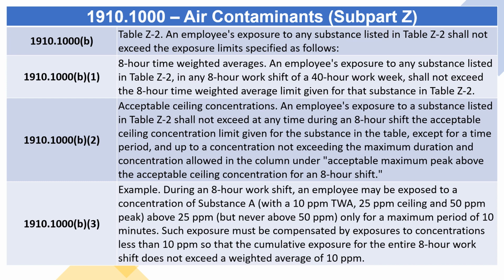1910.1000(b)(3) Example. During an 8-hour work shift, an employee may be exposed to a concentration of substance A, with a 10 ppm TWA, 25 ppm ceiling and 50 ppm peak, above 25 ppm, but never above 50 ppm, only for a maximum period of 10 minutes. Such exposure must be compensated by exposures to concentrations less than 10 ppm so that the cumulative exposure for the entire 8-hour work shift does not exceed a weighted average of 10 ppm.